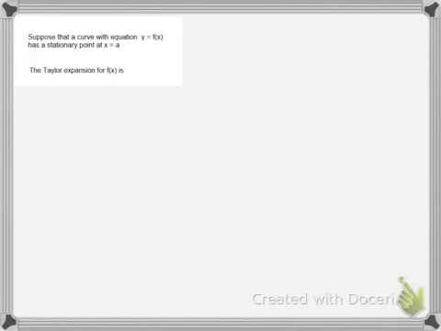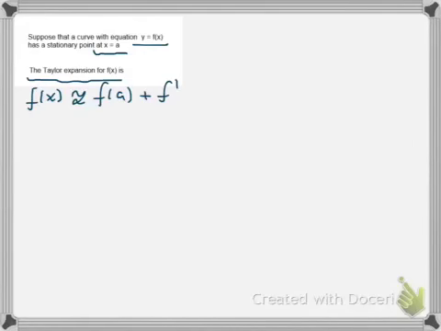Let's suppose we've got a curve with the equation y equals f of x, and we know there's a stationary point at x equals a. So let's do a Taylor expansion about the point x equals a. So we've got f of x is approximately equal to f of a plus f dashed a times by x minus a plus a half f double dashed of a times by x minus a squared.